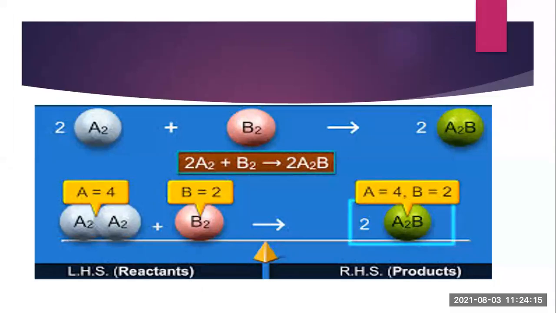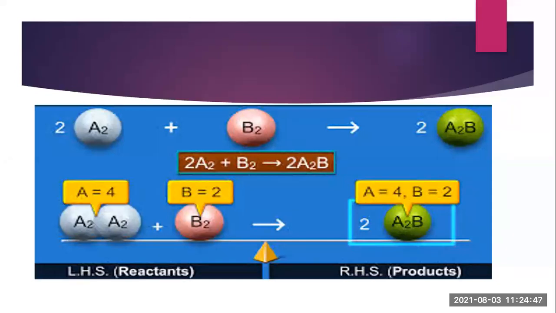So we have to balance the reaction. For balancing, we will put coefficient 2 in front of A2B on the product side. After putting 2, the number of B is balanced on the product and reactant sides, but for A it is increased. On the reactant side the number was 2 for A, but now on the product side the number is 4, because 2 into 2 comes to 4.